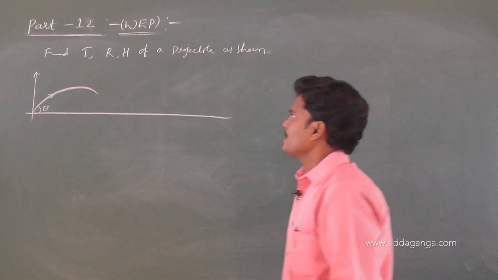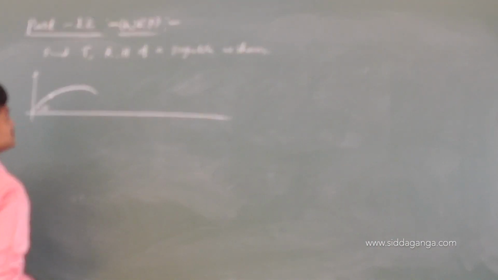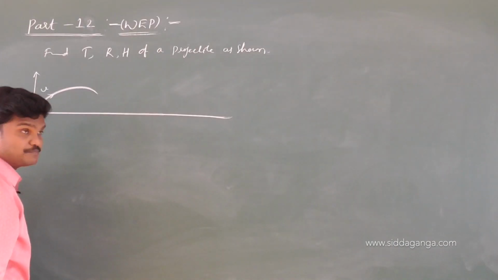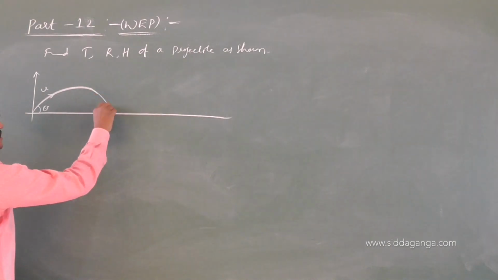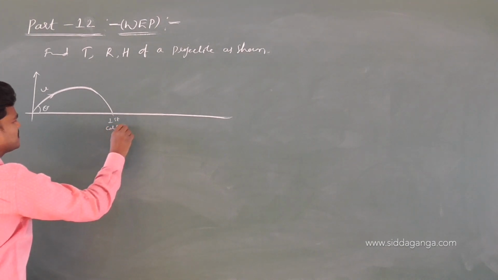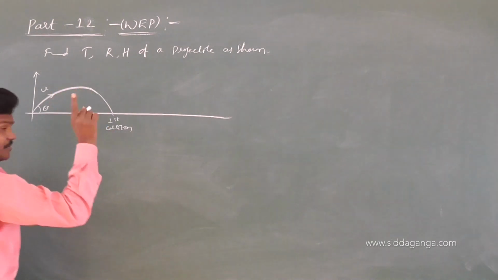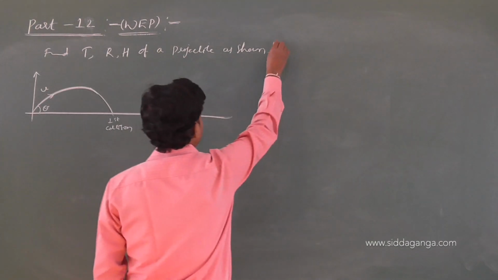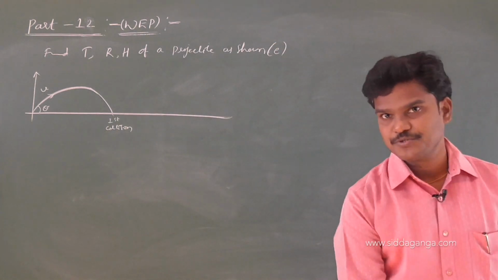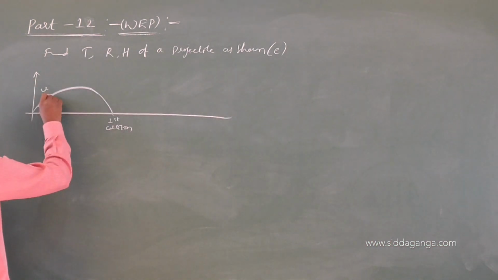So here, find t, range, height of a projectile as shown. See, the ball is thrown into the air with a speed u, and it strikes here. This is the first collision. E is the coefficient of restitution between floor and ball. Keep in mind, e is the coefficient of restitution between the floor and the ball or a body.